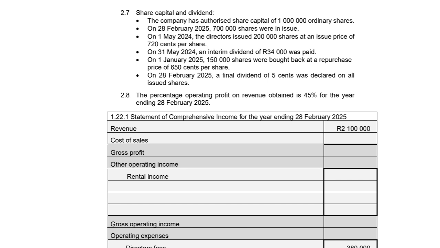On 31 May 2024, an interim dividend of 34,000 Rand was paid. On 1 January 2025, 150,000 shares were bought back at a repurchase price of 650 cents per share. On 28 February 2025, a final dividend of 5 cents was declared on all issued shares. 2.8. The percentage operating profit on revenue obtained is 45% for the year ending 28 February 2025.